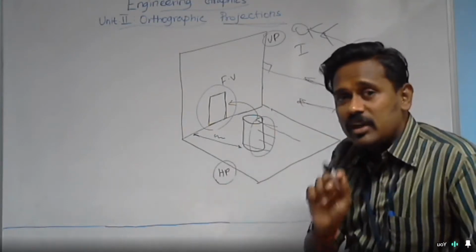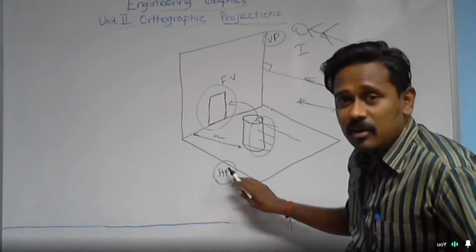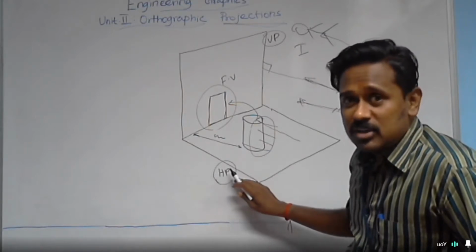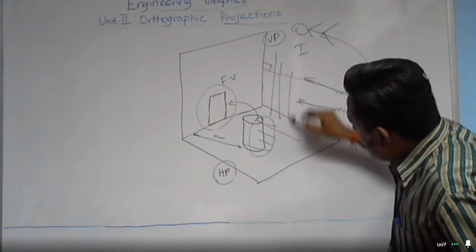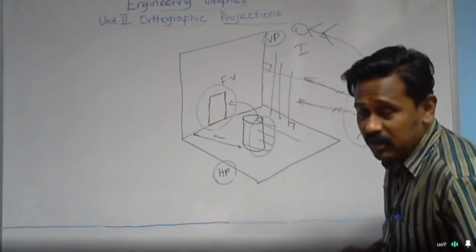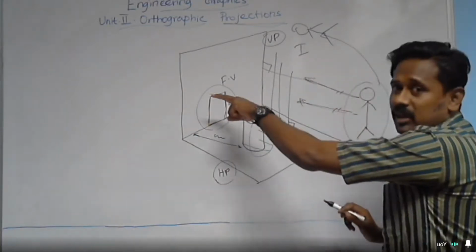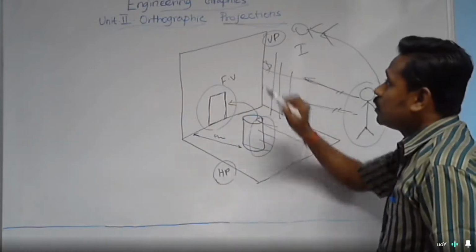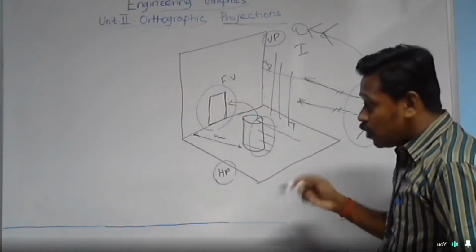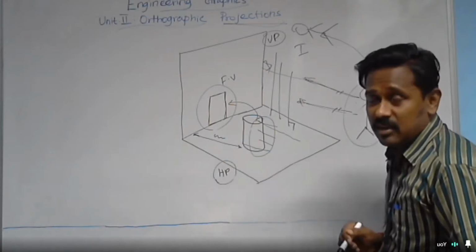In order to get the view in the horizontal plane, the primary condition is that your rays of sight should be perpendicular to the horizontal plane, right or not? In the front view case, your visual rays or rays of sight are perpendicular to the vertical plane.